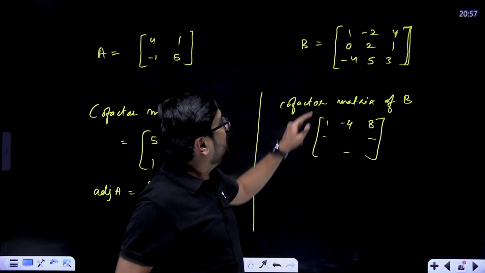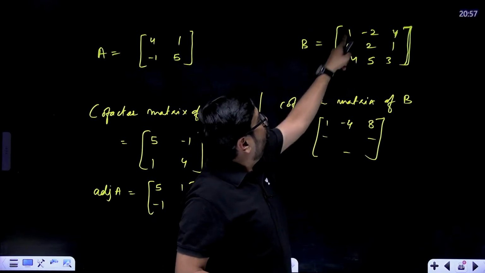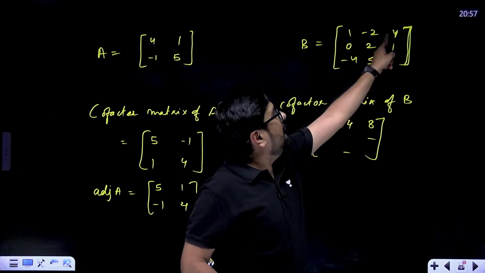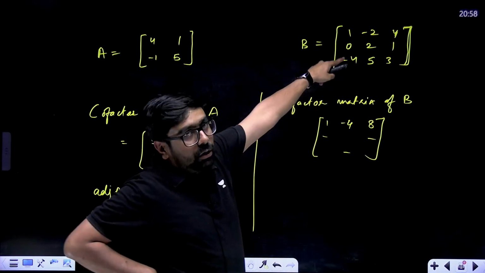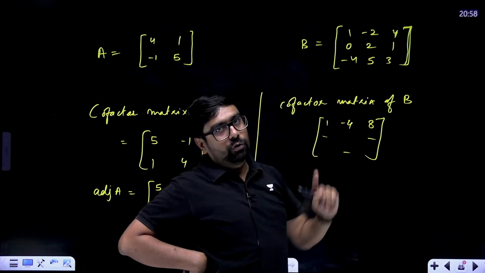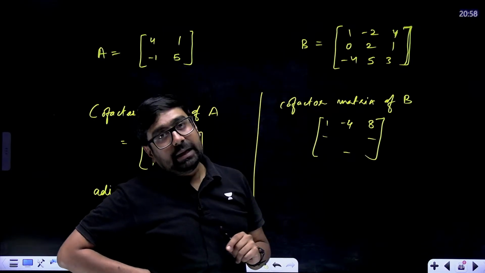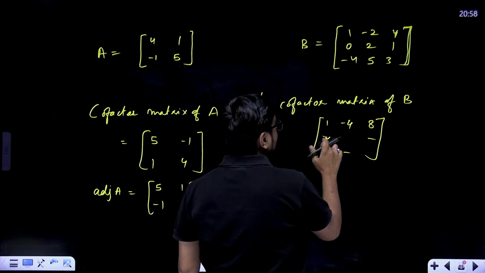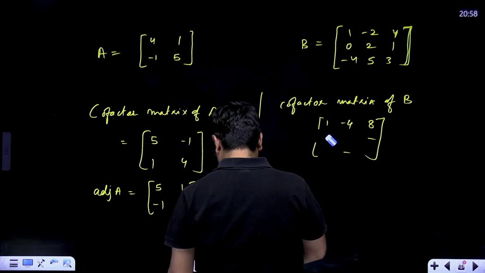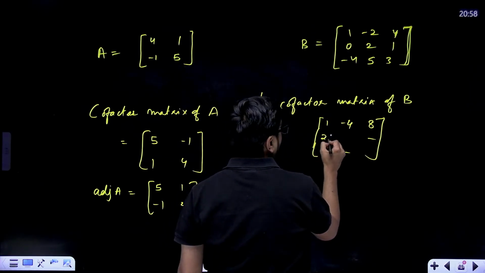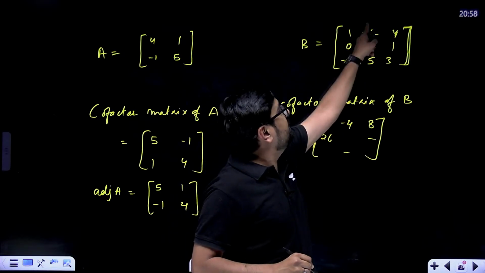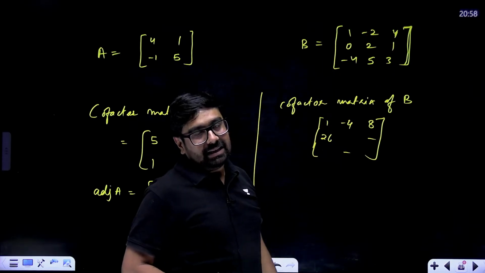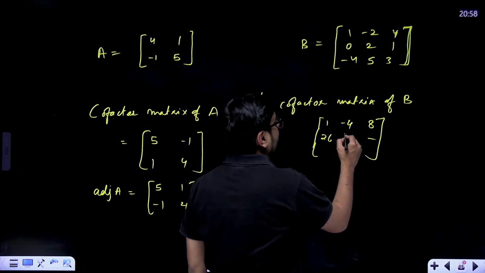That means plus 8, so it will remain plus only. Now here we'll have to multiply with minus. For 0, what will be the remaining? Minus 2, 4, 5 and 3. So 3 into minus 2 minus 5 into 4. That means minus 6 minus 20. That means minus 26. Minus 26 multiplied with minus will give us a positive 26. Here we'll have a positive 26. For 2, hide this and this. So 1 into 3 minus 16. That means 3 plus 16. So it will be 19.